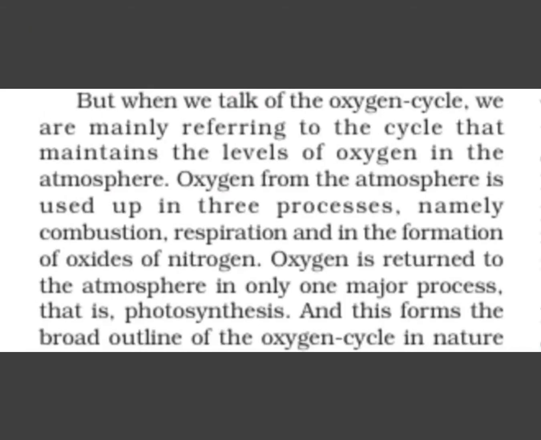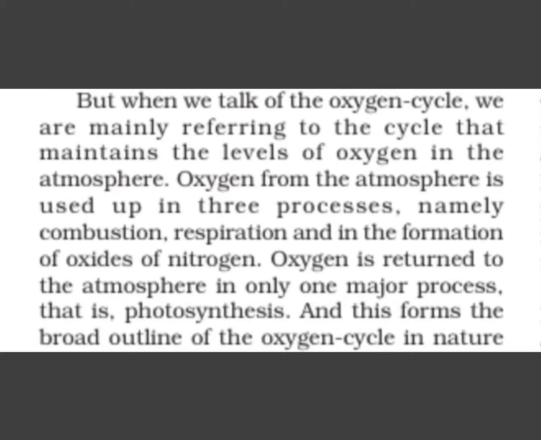But when we talk of oxygen cycle, we are mainly referring to the cycle that maintains the level of oxygen in the atmosphere. Oxygen from the atmosphere is used up by three processes, that is combustion, respiration and in the formation of oxides of nitrogen. We discussed earlier all these three processes, right?